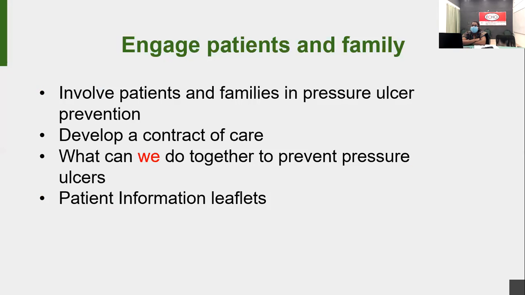Without caregiver support, we can't do anything. So engaging the patient and family is very, very important. How do we involve the families and caregivers in patient care? When we see this type of patient, we can develop a constructive way. Usually we say you have to do like this, you have to do like this. Those prevention things we usually tell the caregivers. So instead of saying you, we use we. We can do it together to prevent it.